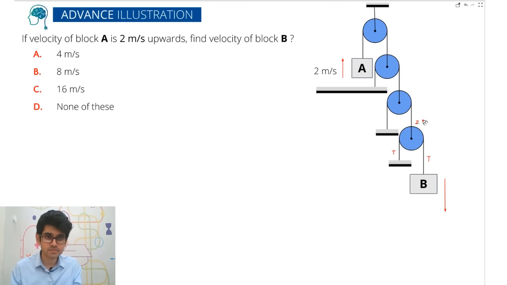This will be 2T, right? Because it's a massless pulley. T, so the other one has to be 2T. Massless है, net force should be 0. So if here the tension is 2T, so here it will be 4T. Everyone can see this has to be 4T. So if this is 4T, here it has to be 8T. Okay, so this has to be 8T because यहाँ पे 4T and 4T is acting. So this is 8T. This is the same string. Here the tension is 8T.